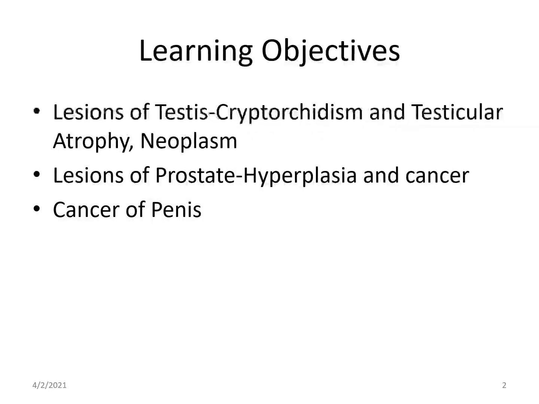So learning objectives for today's session are, we will see the lesions of testes, that is cryptorchidism and testicular atrophy, and neoplasms of testes. Next, we will see lesions of prostate, in which we will see hyperplasia of prostate and neoplasm, that is cancer of prostate. And last, we will see cancer of penis. So in this way, we will cover all the aspects of male genital system.